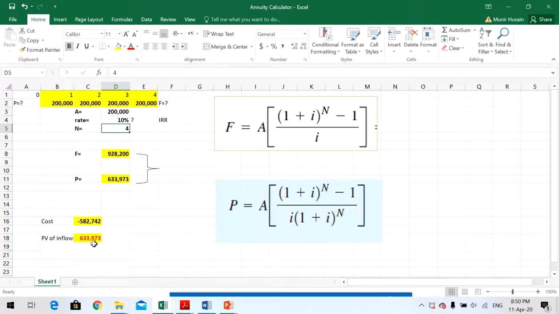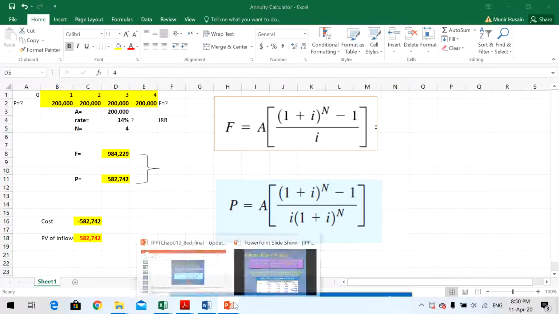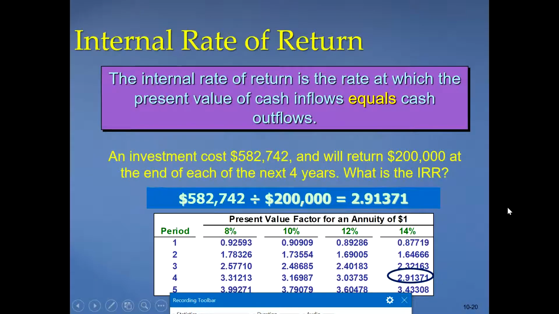So in order to decrease this number, you have to increase the interest rate, let's say 15%. So it is a little bit close. Then you can reduce it to 14%. This is the method we call trial and error method. This is one way, or you can use the method of using a table. First you calculate this number, then look at a table, and from the table you can find out that it is 14%. So this is how we calculate internal rate of return.